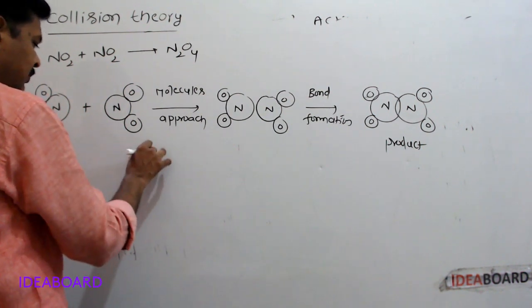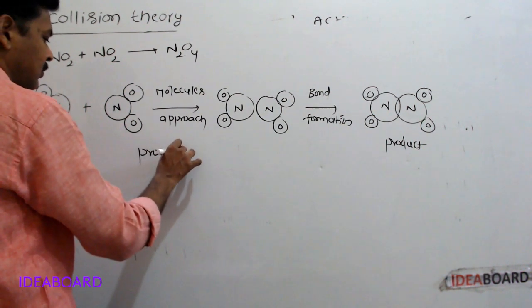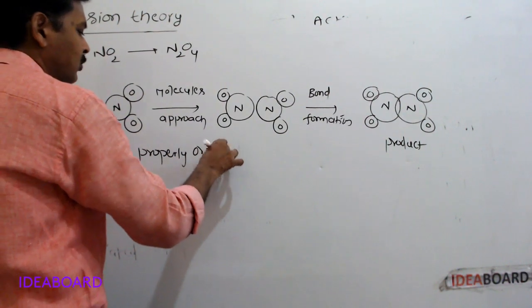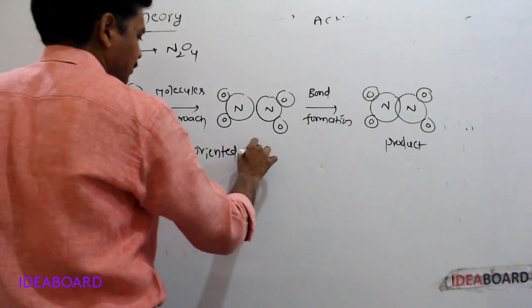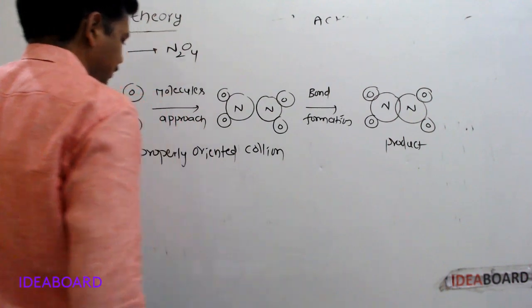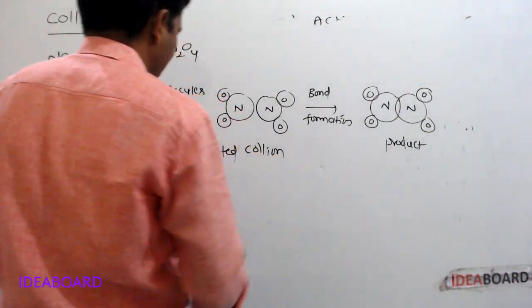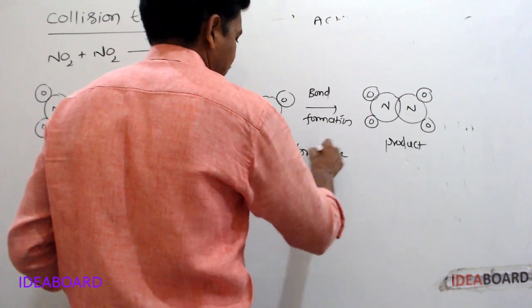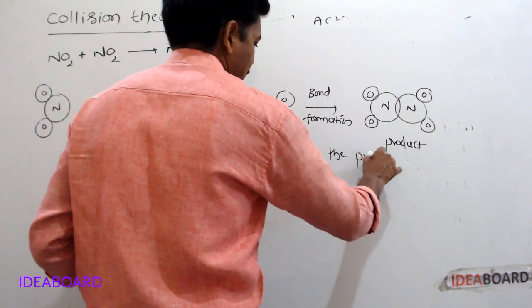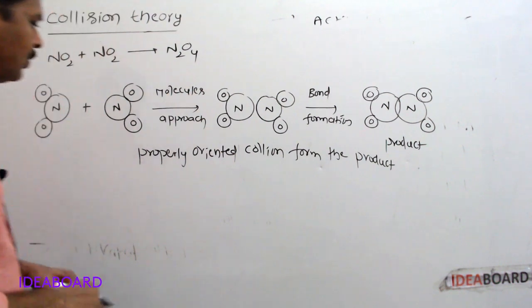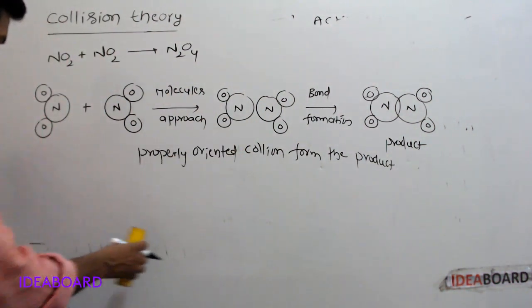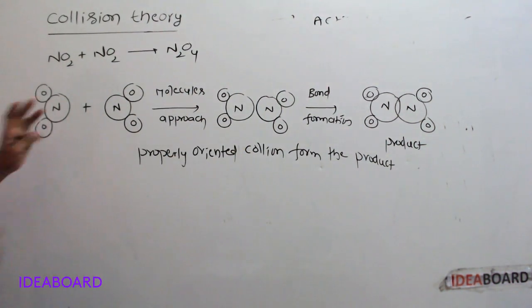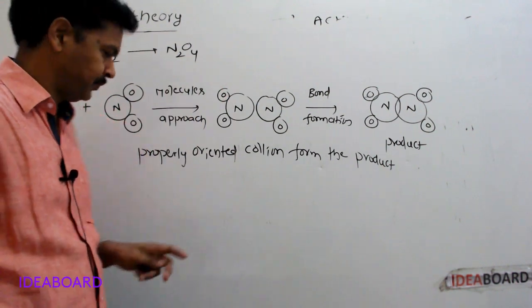So this is a properly oriented collision. Properly oriented collisions form the products. Due to improper collisions, product will not be formed.